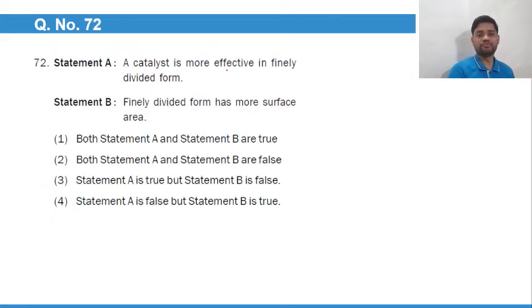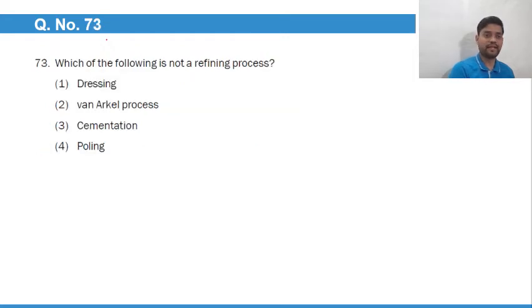A catalyst is more effective in finely divided form. True. Finely divided form has more surface area. True. We'll go with both the options are true. Which of the following is not a refining process? This is cementation. Cementation is not a refining process. The rest all are refining processes.